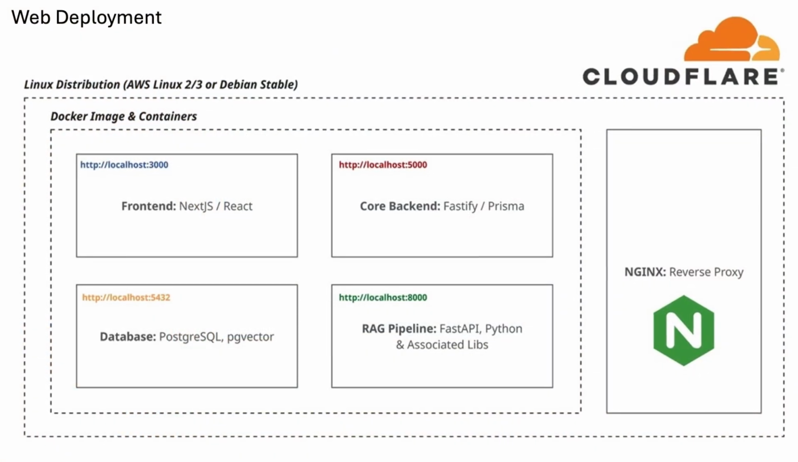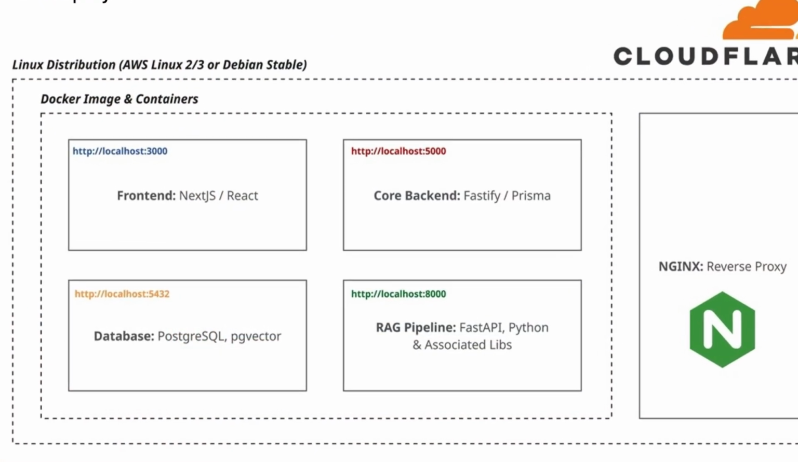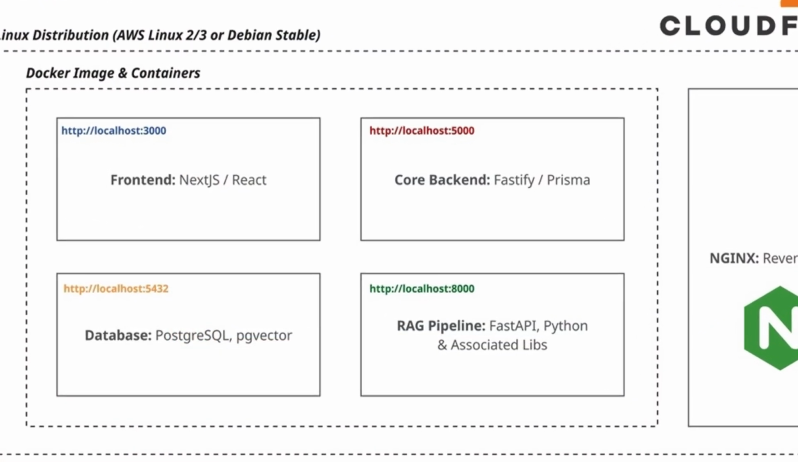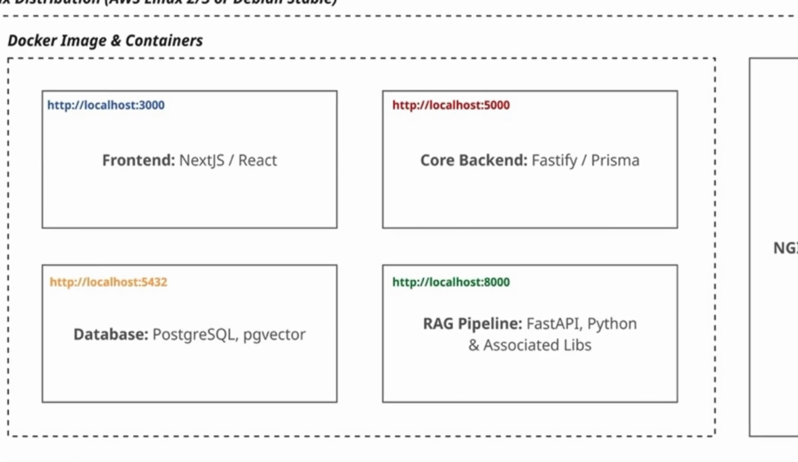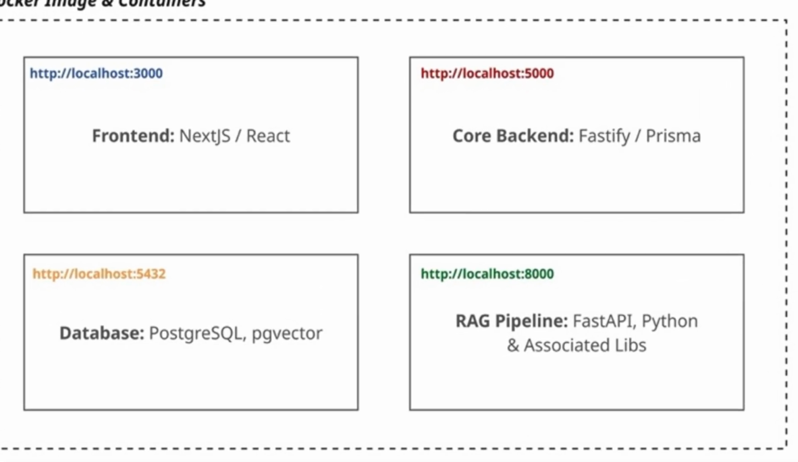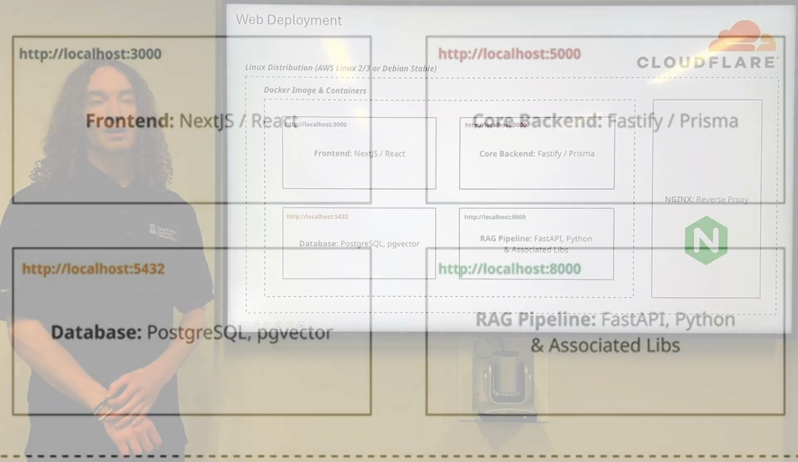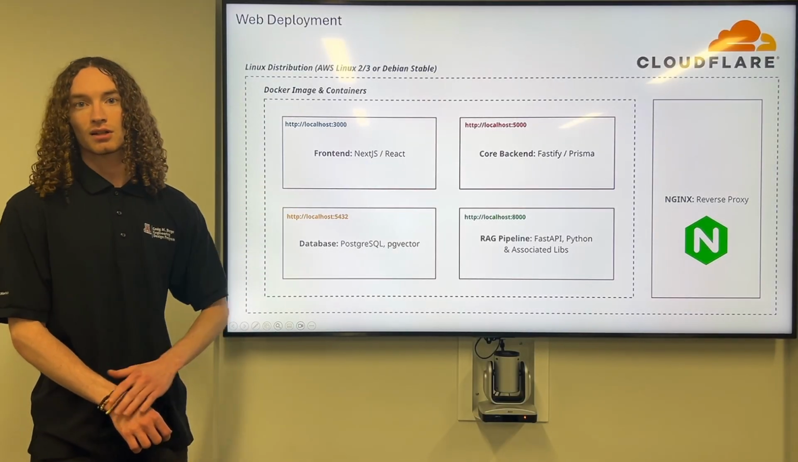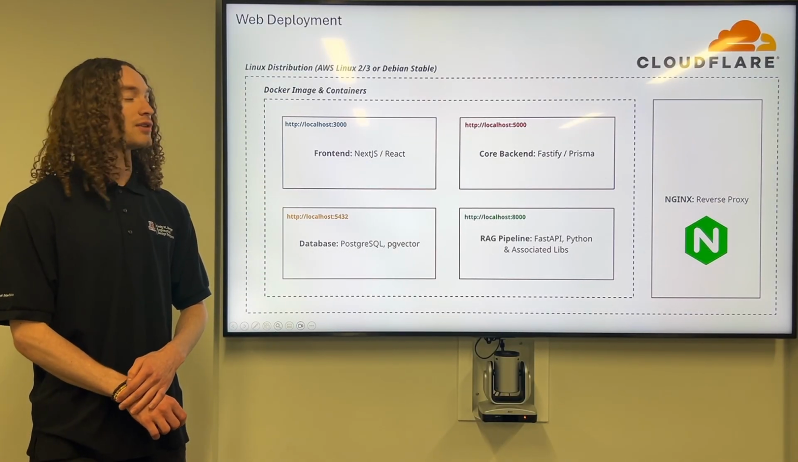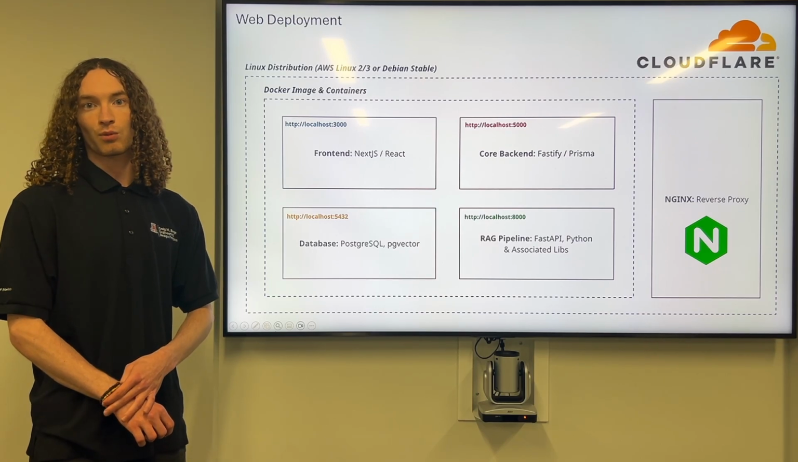Each of the 4 application components are placed into their own container, including the front end, the core backend, the RAG pipeline, as well as the database. On the right side, we have Nginx, which allows each of the Docker containers to communicate with one another.